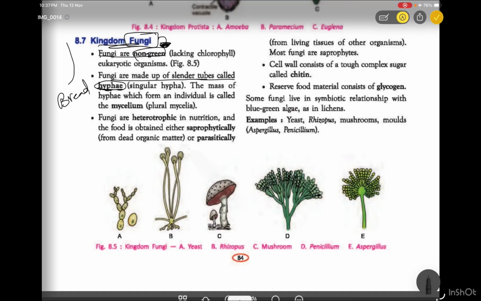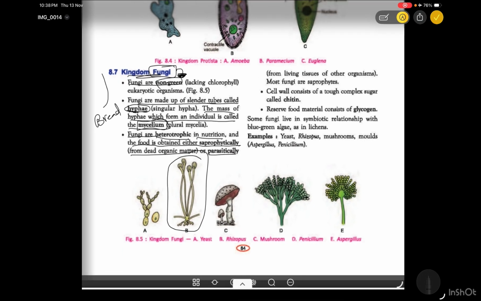This is known as the hyphae. This type of structure is known as the hyphae. This is not the hyphae. I'll show it in the one-shot video. You search it there. Okay. The mass of hyphae which forms an individual is called a mycelium. I'll explain this in detail in the one-shot video. The fungi are heterotrophic in nutrition, so they do not prepare their own food and depend on others for food material. The food is obtained either saprophytically from dead and decaying matter or parasitically.